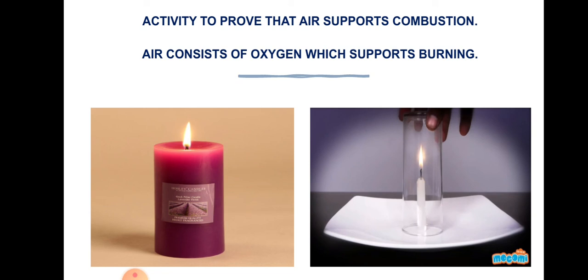Okay, these are the four properties of air. What are the four properties? Air occupies space, first one. Next is air has weight. Third property is air exerts pressure. Fourth property is air supports combustion. It's nothing but burning. Clear? I hope you understood the properties of air, children.